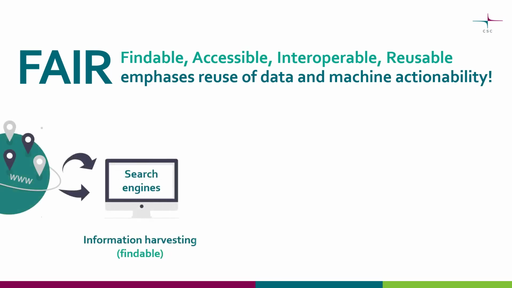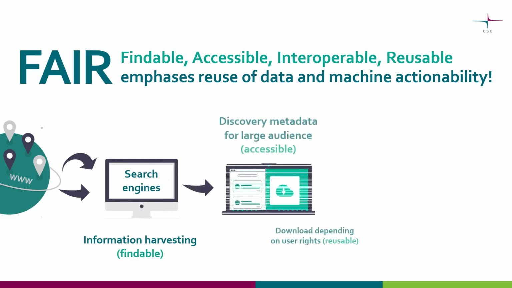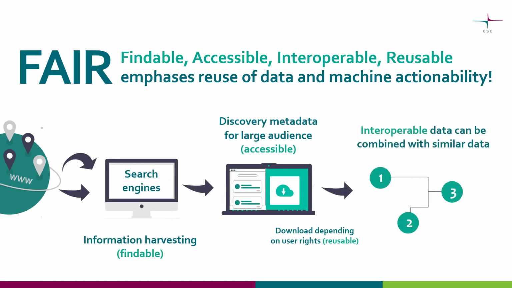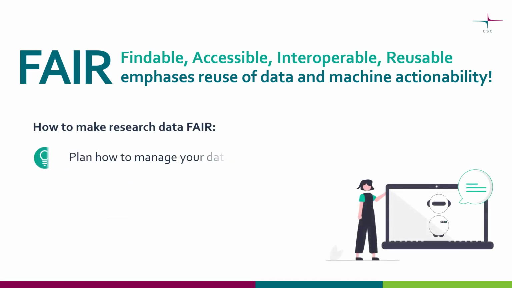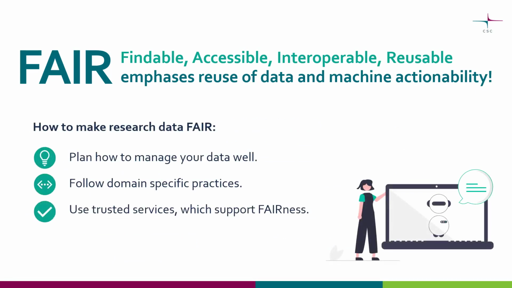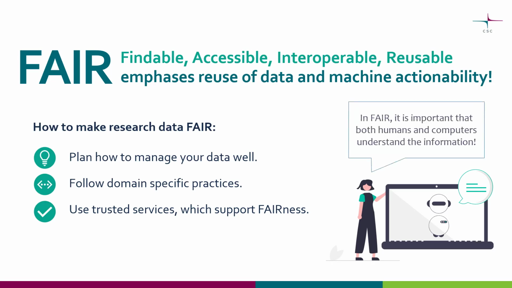FAIR emphasizes data reuse and machine actionability, meaning that data can be found using search engines and directly combined with other similar data. Making research data FAIR requires well-designed data management and complying with domain-specific practices, such as using vocabularies where possible. Using trusted services in the publishing process helps make data FAIR. Above all, when data complies with FAIR principles, it is understandable for both machines and humans.